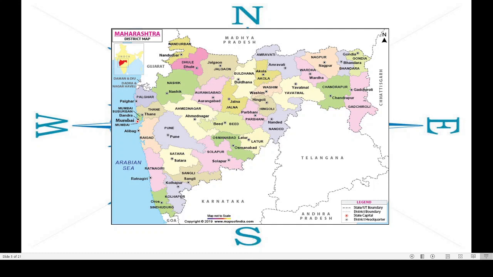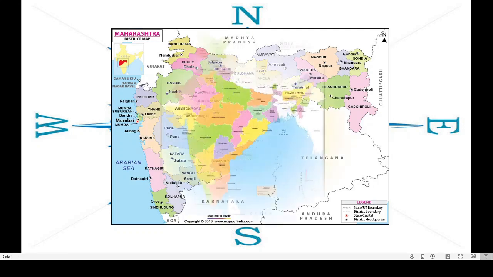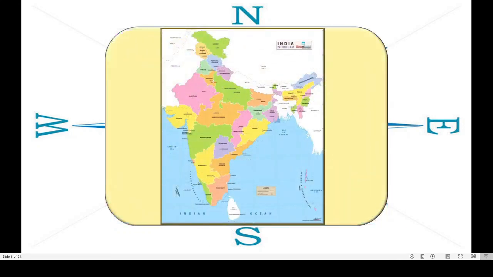Okay? One more map we will go through. See, this is the map of India, our country. Here also north is up, south is down, to the right side is east, and to the left side it is west. Okay, now our Maharashtra is here. This is our state, isn't it? It is to the west side of India.